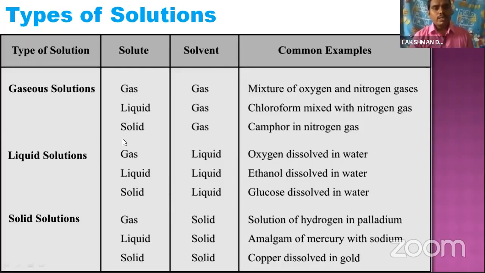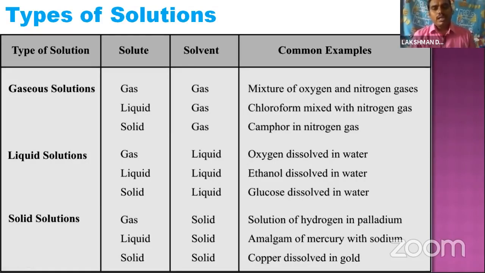So what is the other component? The solute. Here we have taken gas in gas: one gas is the solute, another gas is the solvent. We call that simply gas in gas. An example is our atmosphere, a mixture of oxygen and nitrogen.